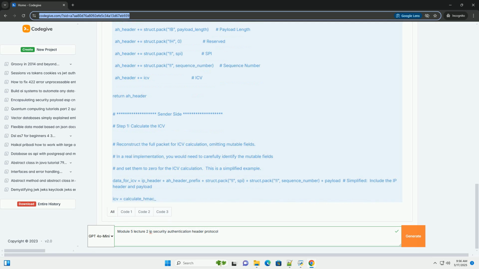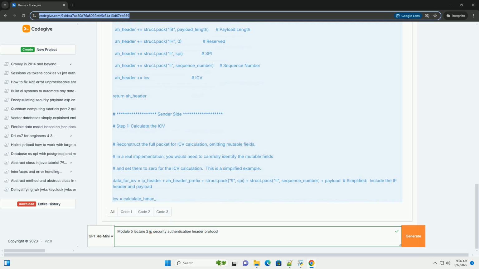7. Advantages and disadvantages of AH. Advantages: strong authentication, AH provides strong authentication of the sender. Data integrity: it guarantees data integrity and detects tampering. Simple implementation: AH is generally simpler to implement than ESP because it doesn't involve encryption. Suitable for cases where confidentiality is not required. Useful in scenarios where confidentiality is not a primary concern, but authentication and integrity are critical.